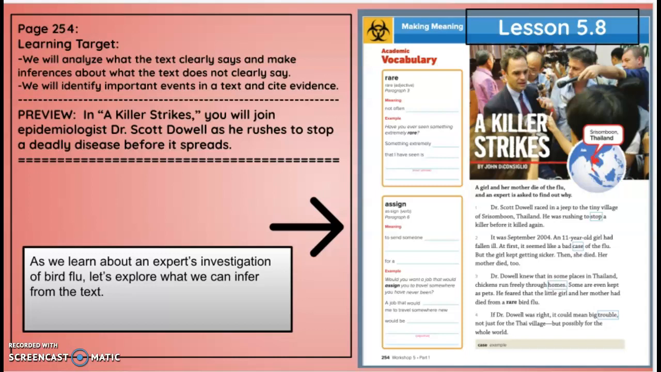And in this story, A Killer Strikes, you will join epidemiologist Dr. Scott Dowell as he rushes to stop a deadly disease before it spreads. So after we do the two vocabulary words, we're going to read the first part of the story today, and we're going to learn about an expert's investigation of the bird flu, and explore what we can infer from the text.